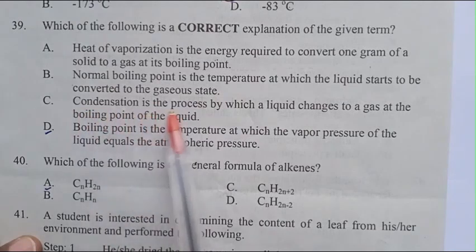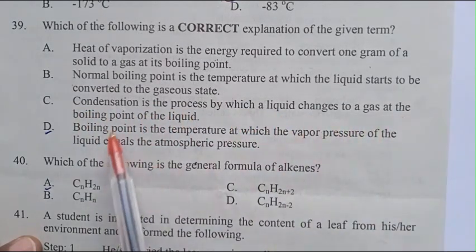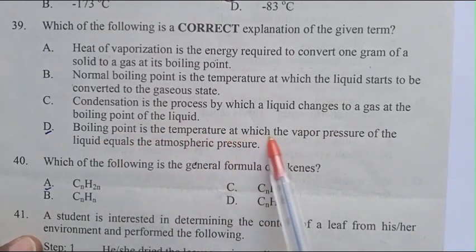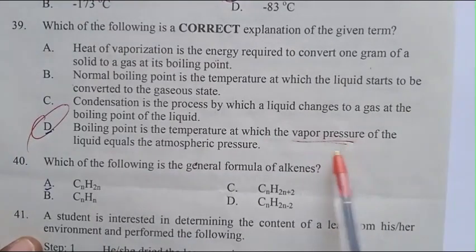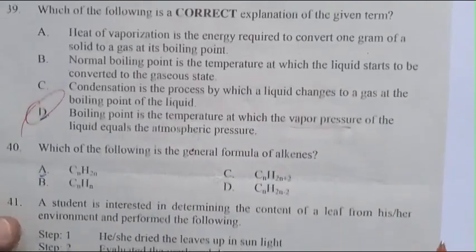C. Condensation is the process by which a liquid changes to a gas at the boiling point of the liquid. D. Boiling point is the temperature at which the vapor pressure of the liquid equals the atmospheric pressure. The answer is D. The boiling point is the temperature at which the vapor pressure of the liquid equals the atmospheric pressure.